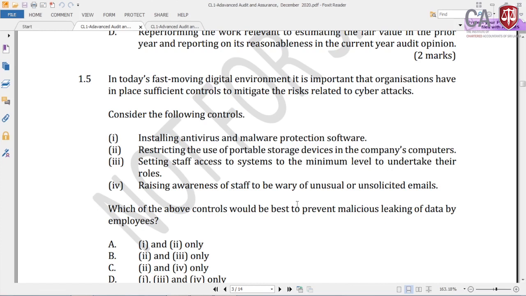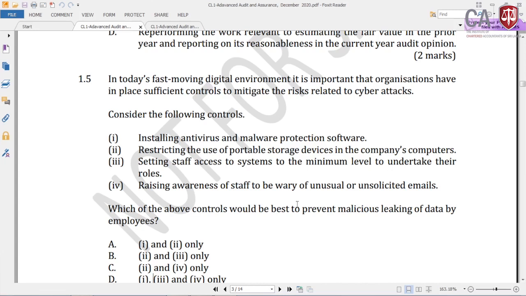Now if you look at the global firms as of now, you may be aware, your audit trainees, you can't use your pen drives in certain audit firms. The firm will give you a pen drive if necessary, and you can't use external devices or external software on a computer. All are restricted because of leakage of information, right? So therefore number 2 is correct. Number 3 is setting staff access to the system to the minimum level to undertake their roles.